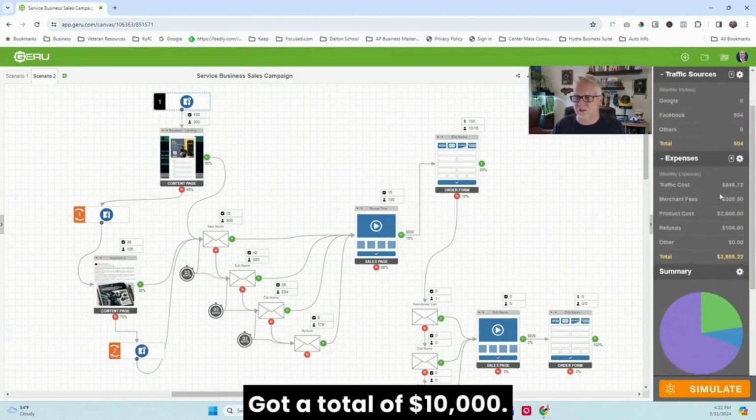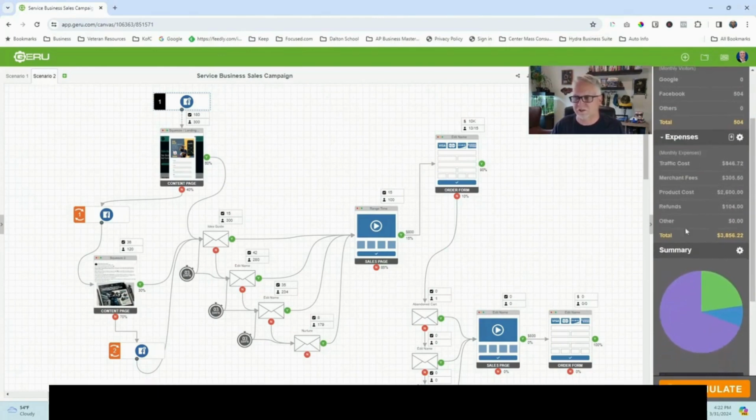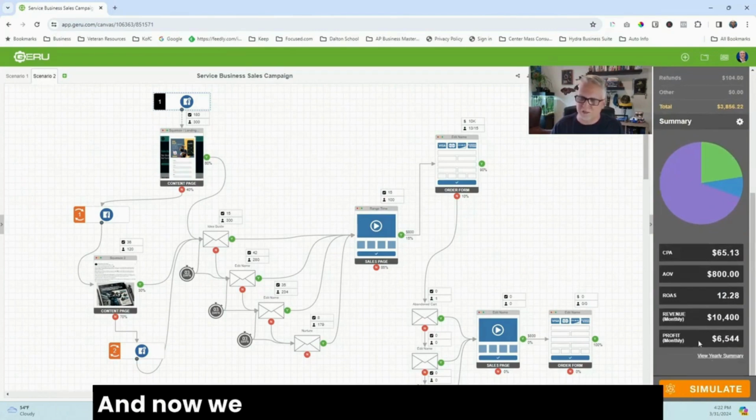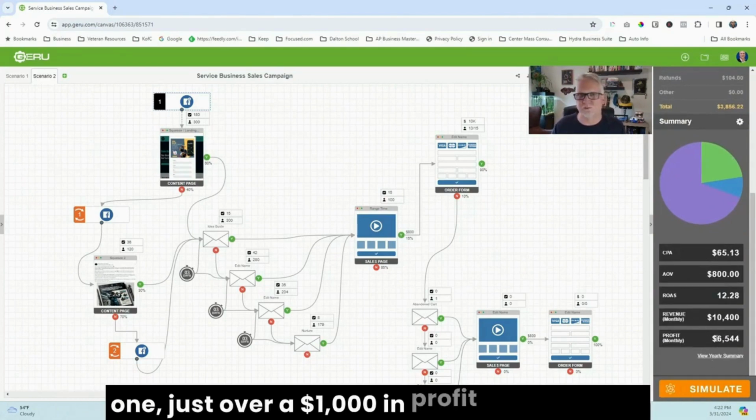Got a total of $10,000. Look at the breakdown here. You can pause and look that over for the sake of time. And now we got, instead of, what was the other one? Just over $1,000 in profit.